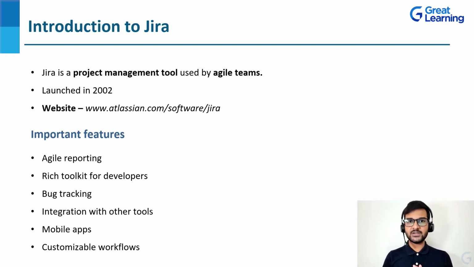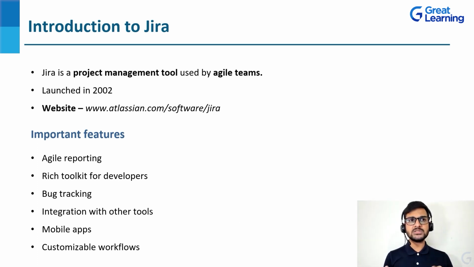As of now, you just need to understand that Jira is a project management tool and it is generally used by the software development teams. It was launched in 2002 and the website for Jira is www.atlassian.com/software/Jira. What are the important features of Jira? Number one, agile reporting. Number two, rich toolkit for developers. As I told you, this particular tool called Jira Project Management Tool is mostly used by the software development teams.